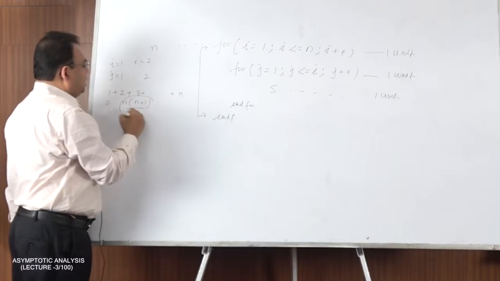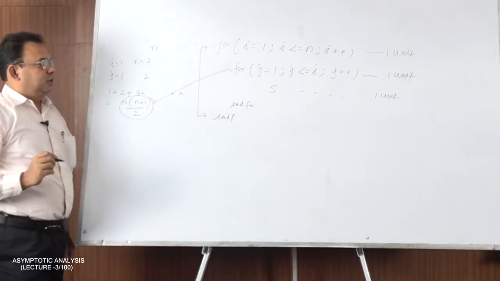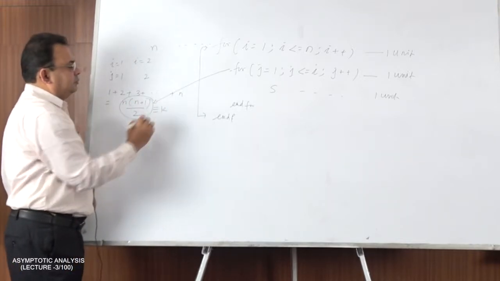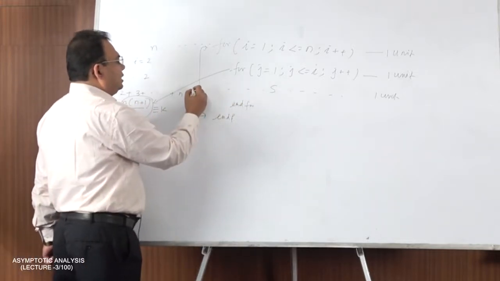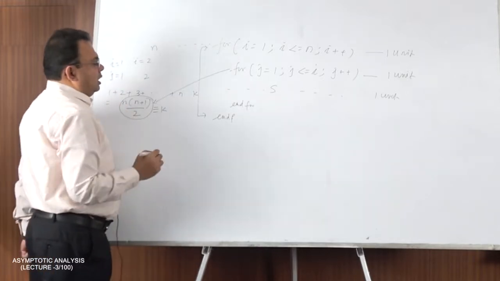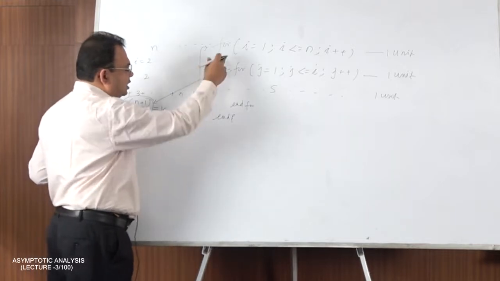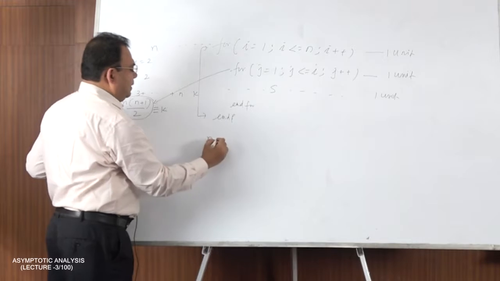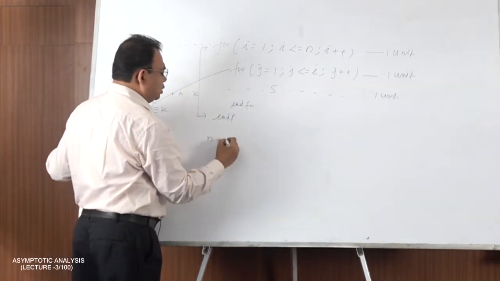So this much unit of time is required by this for loop, and for every iteration, let this be k times, where k is this value. Now this will also iterate k times, same as this, so this is also k. If I calculate the total time consumed by these nested for loops, it is n for this, plus this is k, and this is also k, that is 2k.